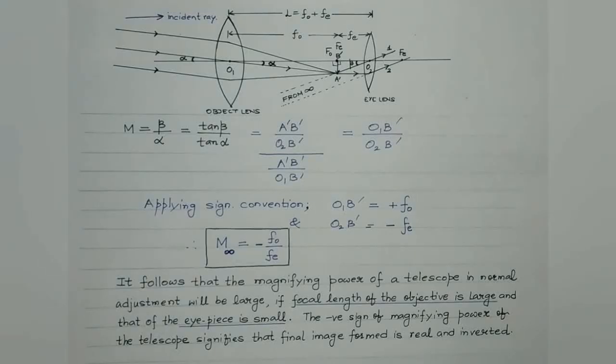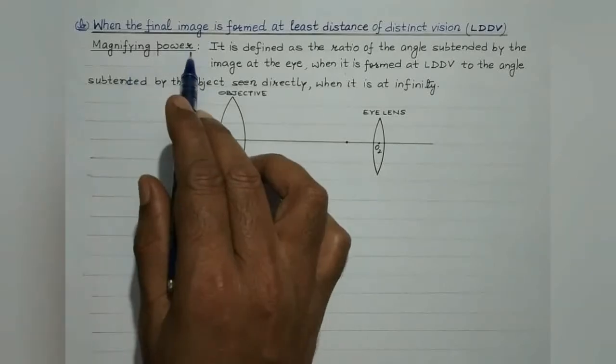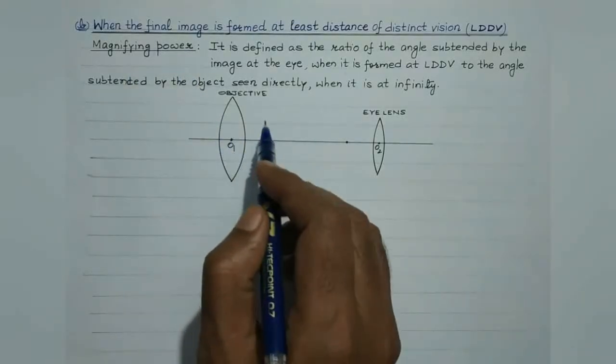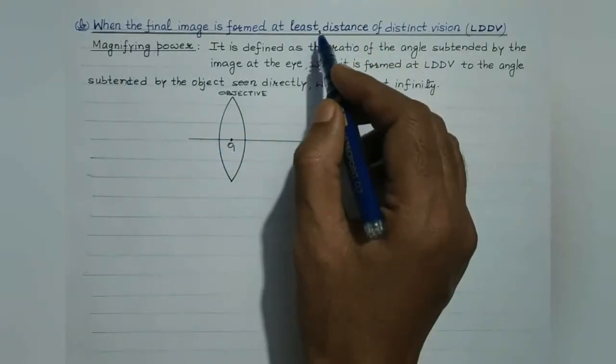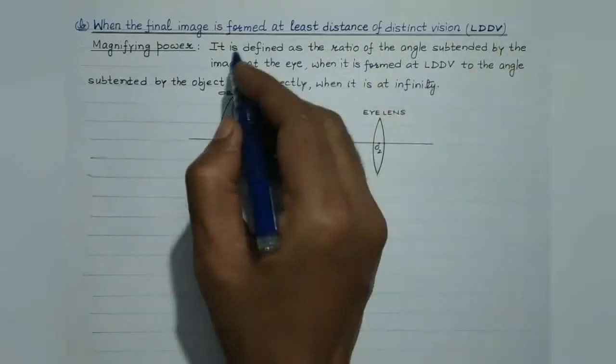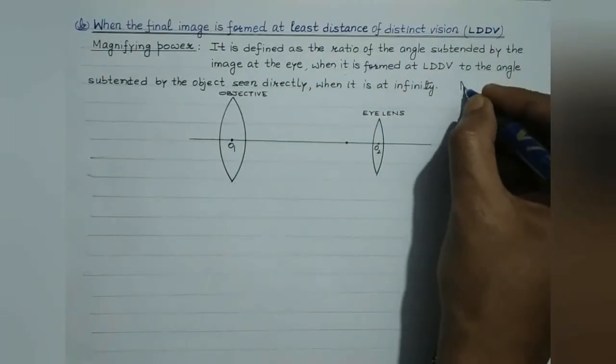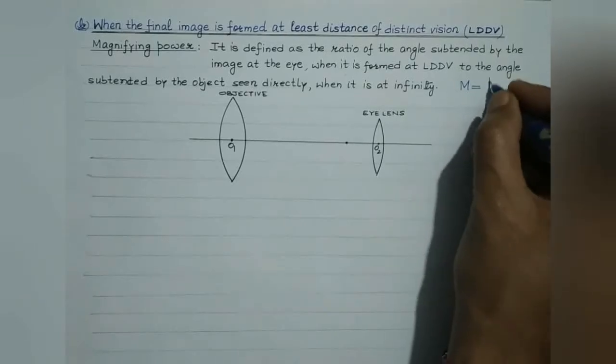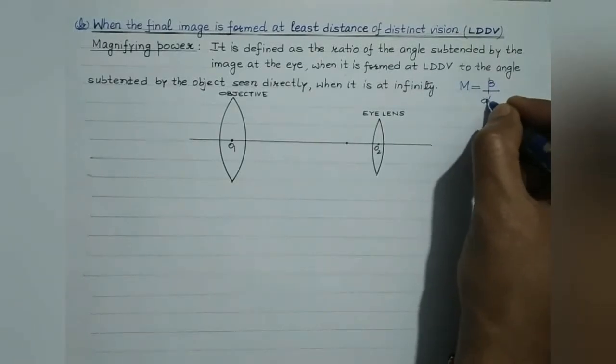Now we will discuss case 2, when the final image is formed at the least distance of distinct vision. Let us define the magnifying power of the astronomical telescope in this case, that is when the final image is formed at LDDV. In this case also, magnifying power is defined as the ratio of beta and alpha.